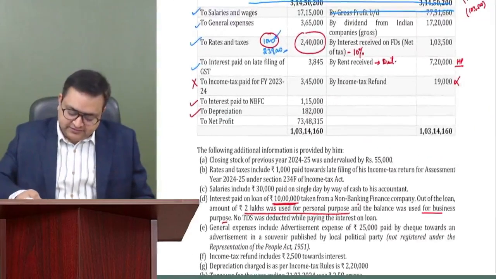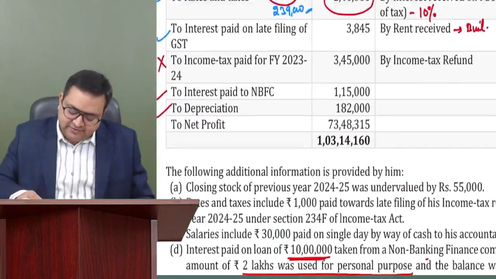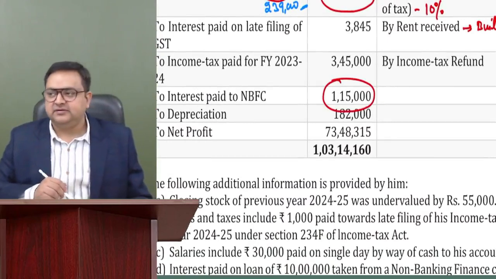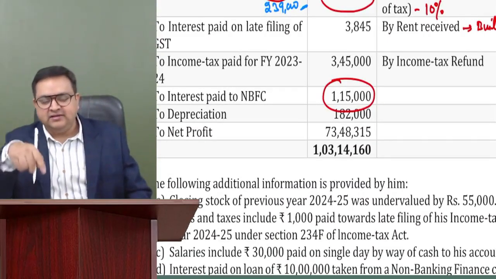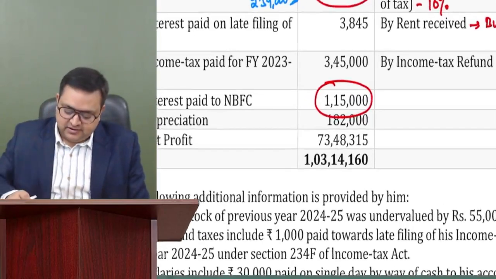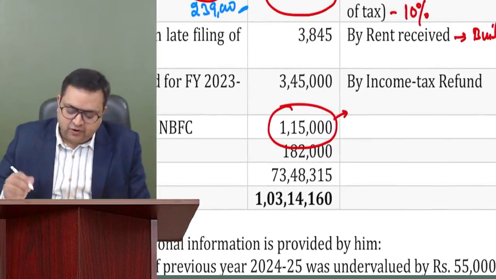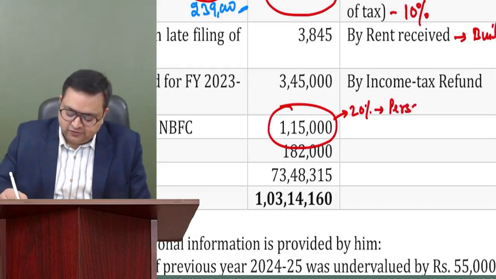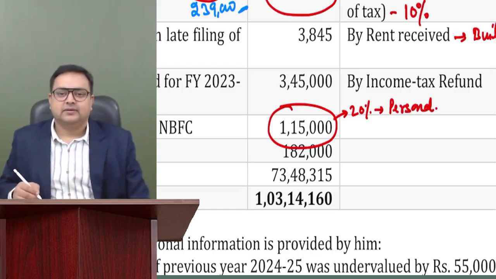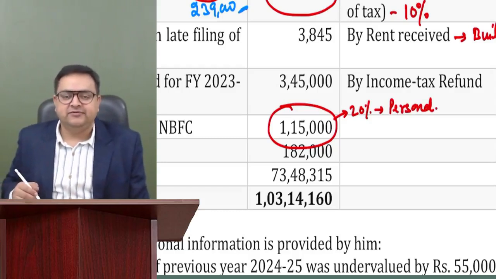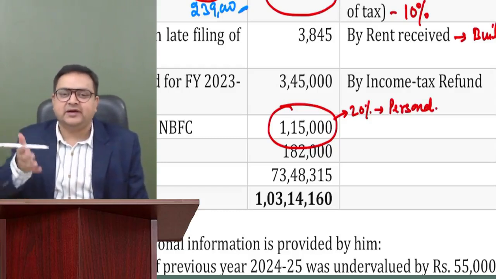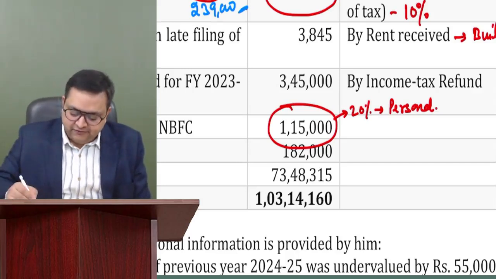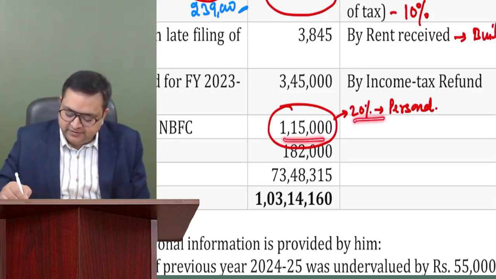So now we can see there was interest paid on NBFC here. This is the interest. We have taken a loan of 10 lakh and this is the interest on that 10 lakh. Guys, do you all agree that 20% of this interest is of personal nature? Yes or no? How did I come to this 20% figure? Because they were saying that out of 10 lakh, 2 lakh is personal. So that is 20%. So first of all, 1,15,000 into 20% is personal.